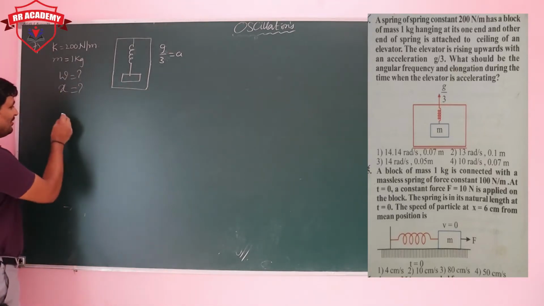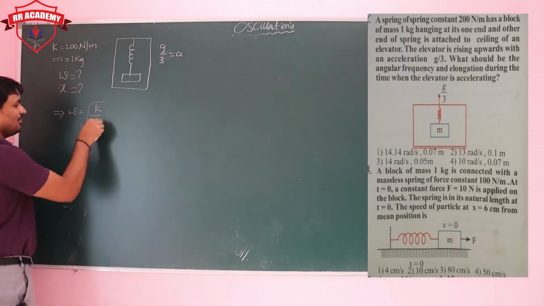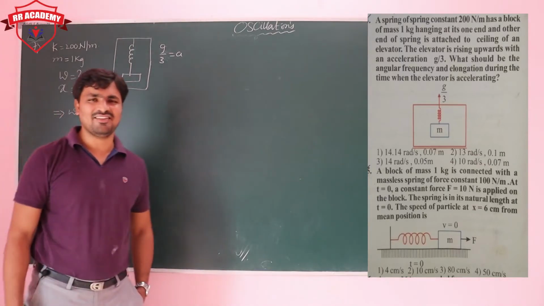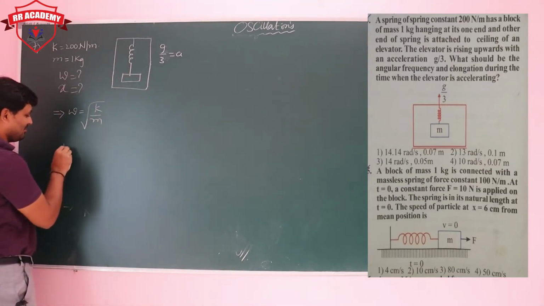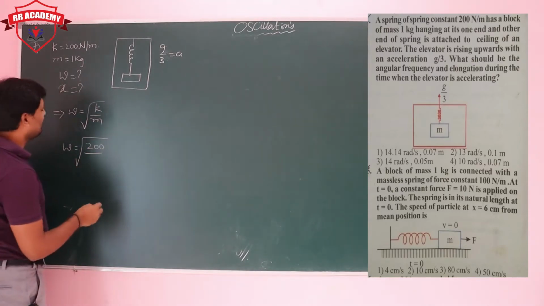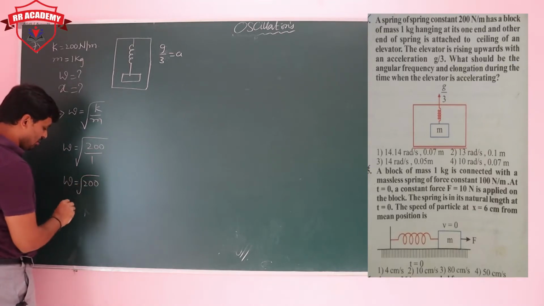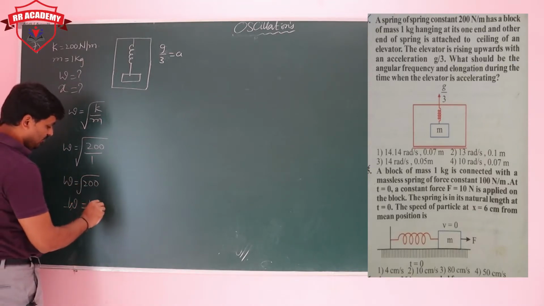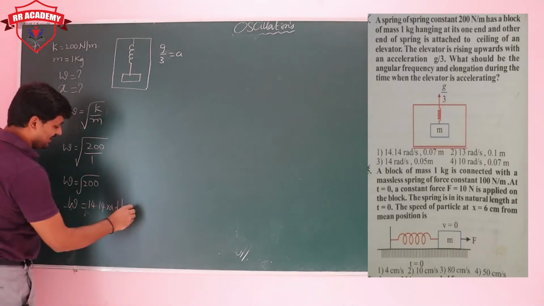So let's find the value of omega. Omega is equal to under root k by m, which is independent of the other factors. So omega is equal to under root k value 200 by m value 1 kg, nothing but root 200. Root 200 means omega value is 14.14 radian per second.